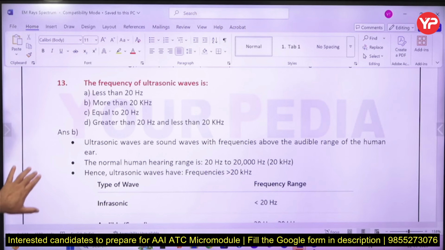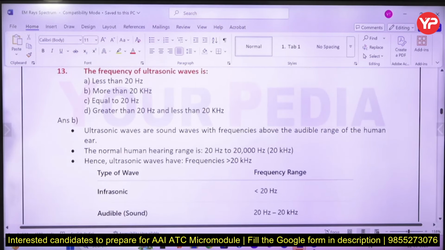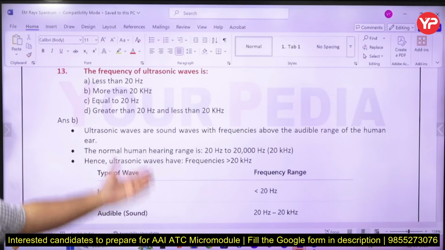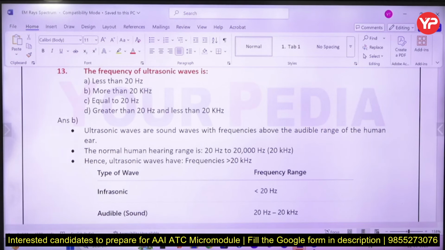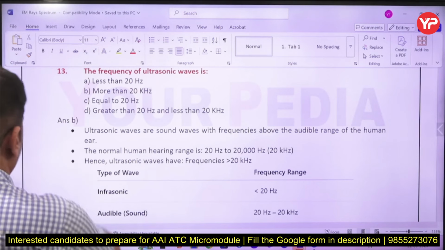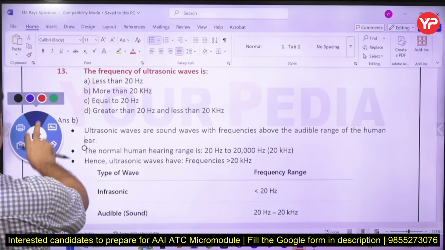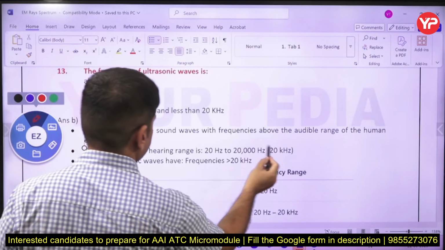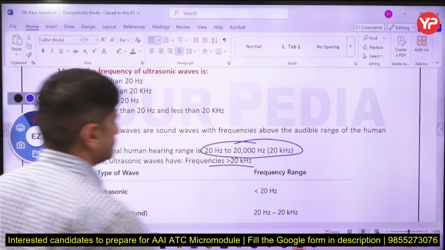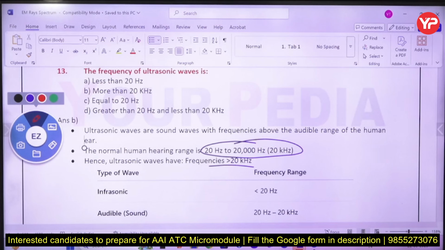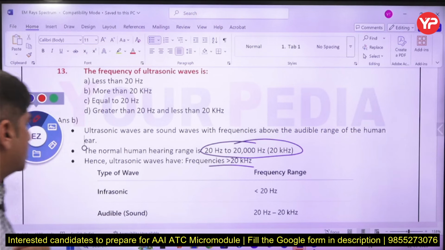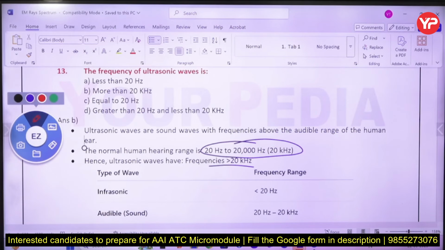So what is the frequency of ultrasonic waves? Normal human hearing range is 20 Hz to 20 kilohertz. Remember, this value is very very important, and ultrasonic waves have frequency more than 20 kilohertz. Right, so normal human range is 20 Hz to 20 kilohertz, and ultrasonic waves have more than 20 kilohertz.